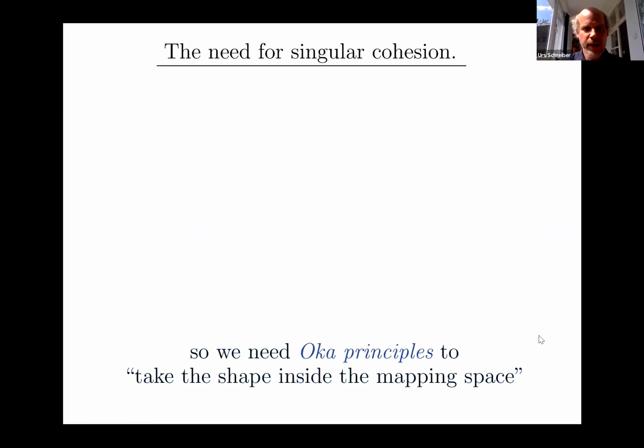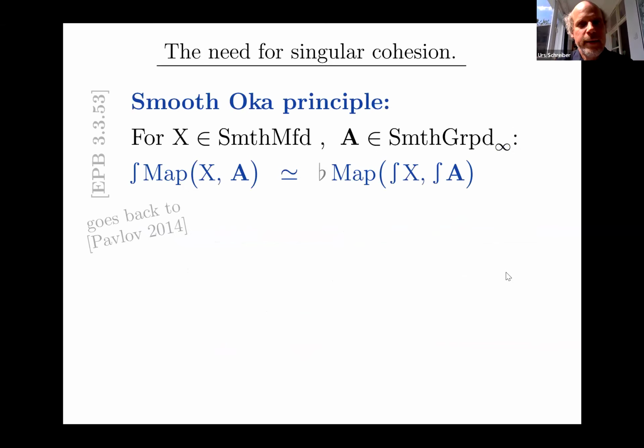Okay, so maybe just very briefly, what are these Oka principles? Here's an example. It's now called the smooth Oka principle. If X is a smooth manifold and A is any object, any classifying infinity stack, then it turns out that the internal hom, the mapping stack from X to A, if you take the shape of that, is naturally equivalent to the mapping stack from the shape of X to the shape of A. So we can take shape inside the mapping space. And the mapping space in that case is actually already in the image of flat anyway, so it's already a plain infinity groupoid. And so this is an important principle for ordinary manifolds.